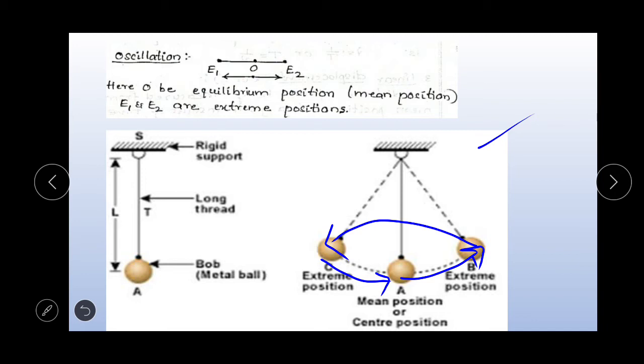So it may move from the mean position to E1 or to E2, but to one of the extreme positions, that's it. Here the object may move first to E2, or it may move first to E1.